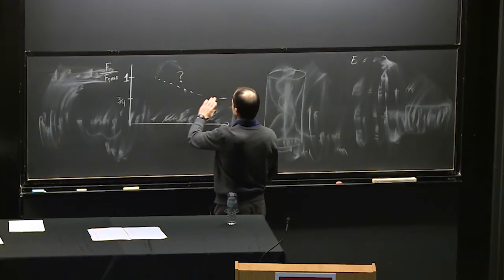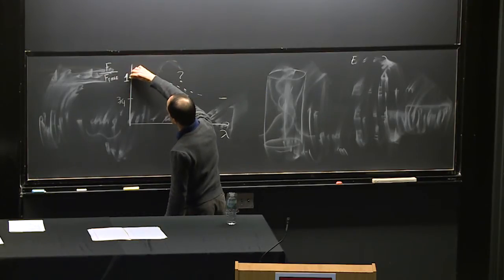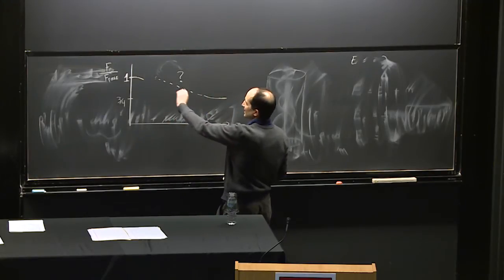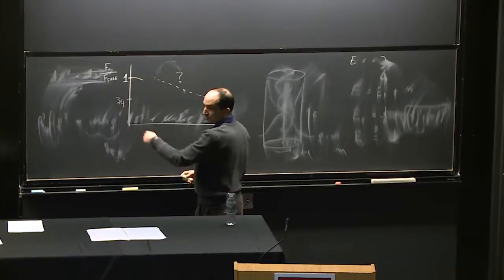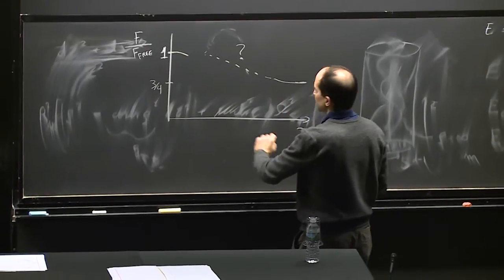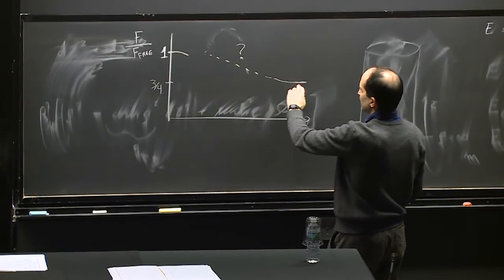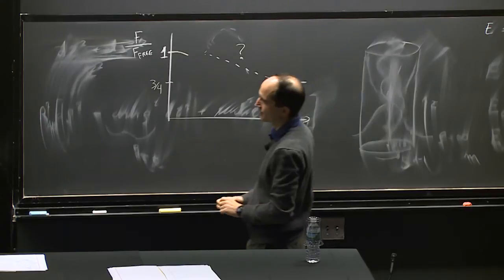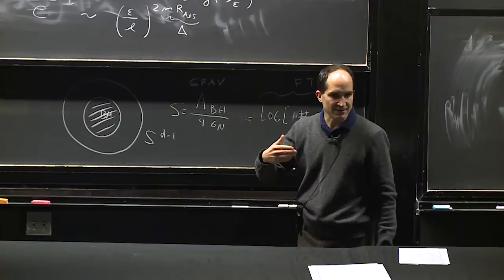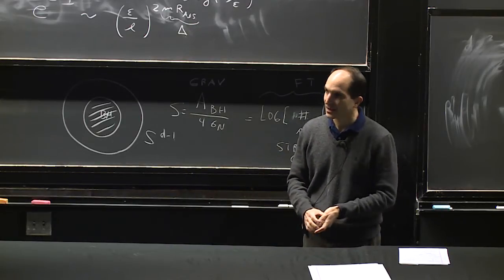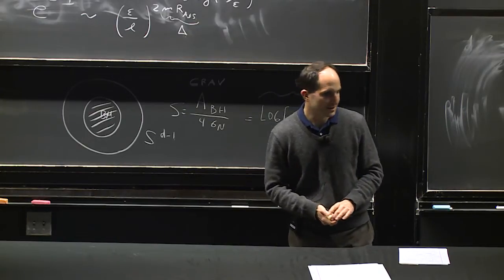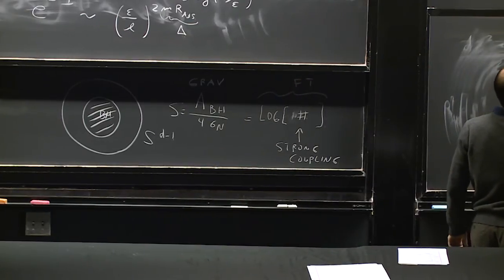But presumably it should interpolate between these two sides, and you can compute the first corrections on the two sides, and they go sort of in the expected direction, so it rises. This is a correction by computing the free energy, including the interactions, to first order in the coupling, and this goes down. And here it corresponds to taking this black hole, which is a black hole in the Einstein theory of gravity, and then computing the stringy corrections, the corrections due to the fact that the string tension is finite, so one can compute those in string theory. So the effects of strings push this in the right direction.